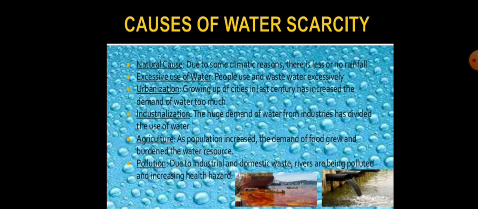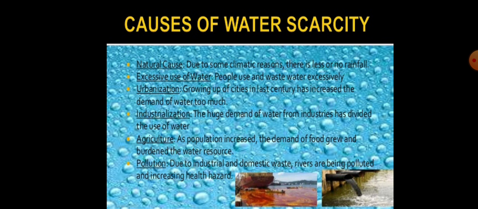Then next one, causes of water scarcity, that is natural cause, then excessive use of water, urbanization, industrialization, agriculture, pollution. These all are the factors of causes of water scarcity. Firstly, natural cause. Due to some climatic reasons there is less or no rainfall. Okay, then excessive use of water, people use and waste water excessively.